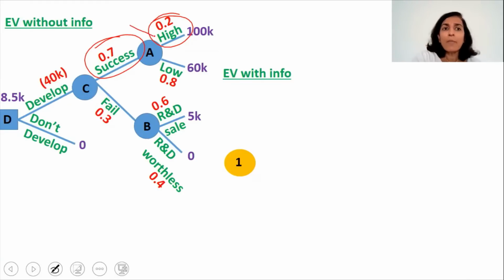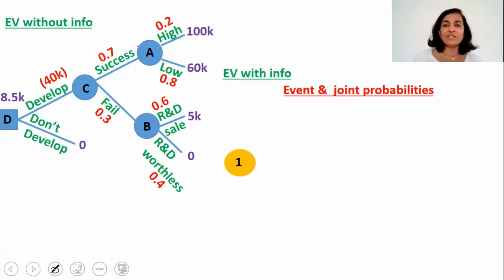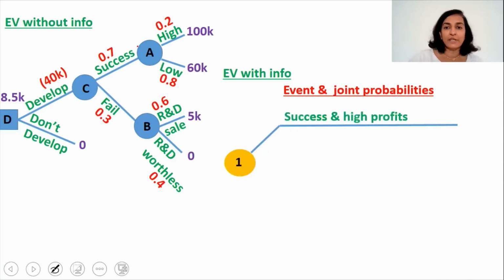It is nothing but 0.7 into 0.2. To get the combined probability or to get the joint probability, you have to multiply the individual probabilities. So I'm just going to write here event and joint probability. So the first event and the joint probability is your product is successful and you get a high profit.